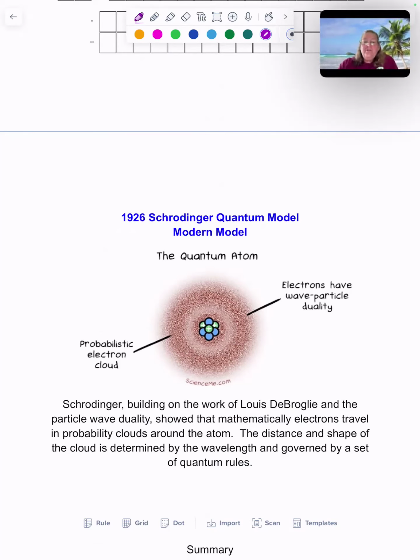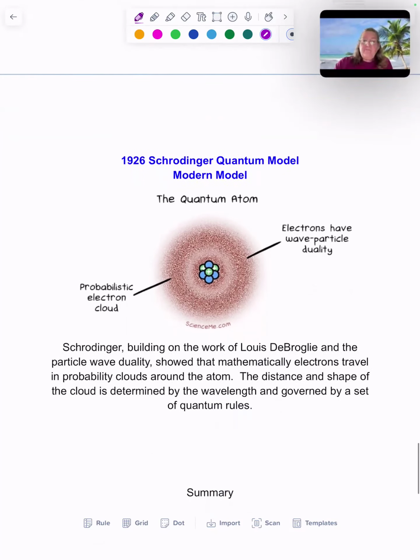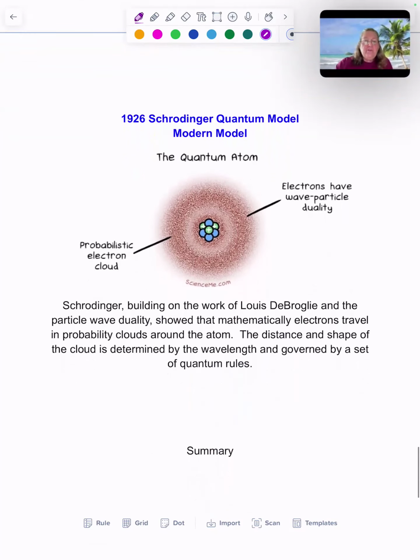And he showed mathematically that electrons travel in what we call probability clouds around the nucleus, around the atom. And the distance and the shape of these clouds are determined by the wavelength and governed by a set of quantum rules that we will get to in our nuclear chapter and our electron chapter. They had places where they were most likely to be found.